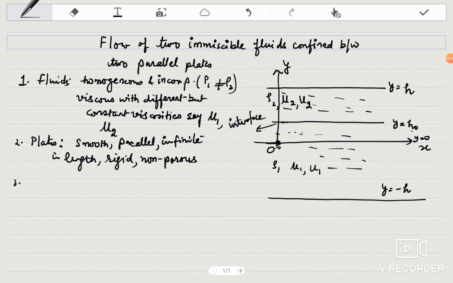And fluid is confined between what type of flow?